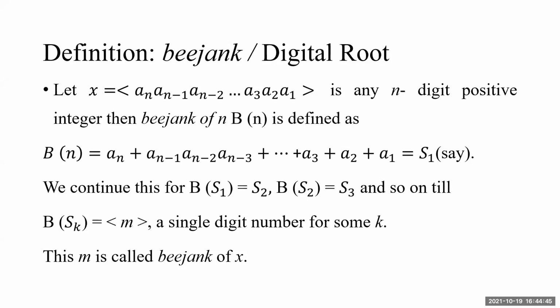We have applied it many times. I am just putting it in modern language, so that the idea or the concept becomes clear. Let us have 2-3 illustrations. B of 5 is 5. Nothing to add, so a single digit gives the same Bijanka, 5. 35: 3 plus 5 is 8, Bijanka of 35 is 8. 98 is 9 plus 8, 17. Again, 17 is not a single digit number, so we add digits of 17, 1 plus 7, to get the answer 8.